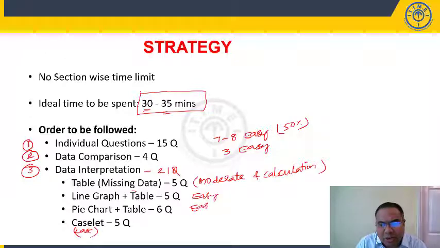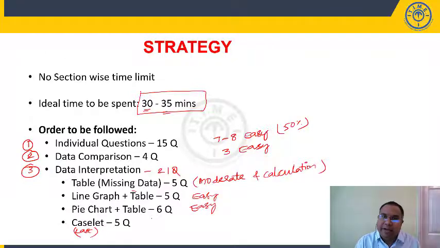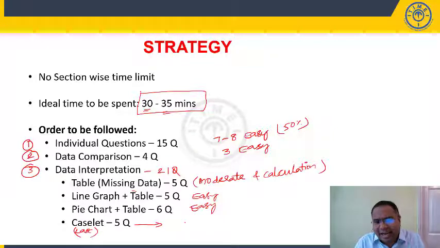Pie chart and table questions are also easy. If you have practiced these kinds of questions in your classroom, online classroom discussion, study material booklet or sectional test, and have come across these kinds of caselets, then if you pay a little attention, this caselet is also easy compared to the table. I'm not saying the table is difficult, but more calculations are involved, so I classify it as moderate. Right, students?